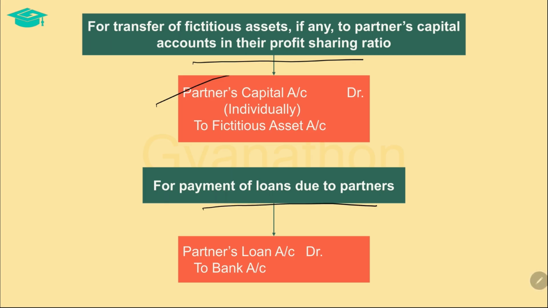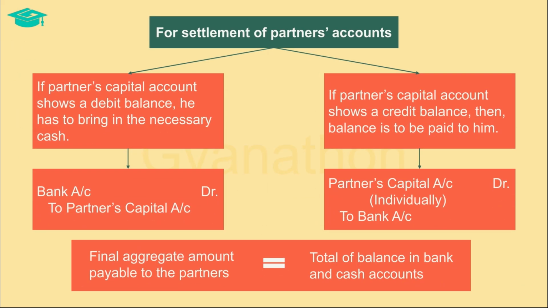If any partner has advanced a loan to the firm, then such loan should be repaid. The partner's loan account carries a credit balance. So in order to close it, we should debit it. So the entry of repaying the partner's loan account is by debiting the partner's loan account and crediting the bank account, since cash goes out of the firm and, as a consequence, the partner's loan is repaid and closed.